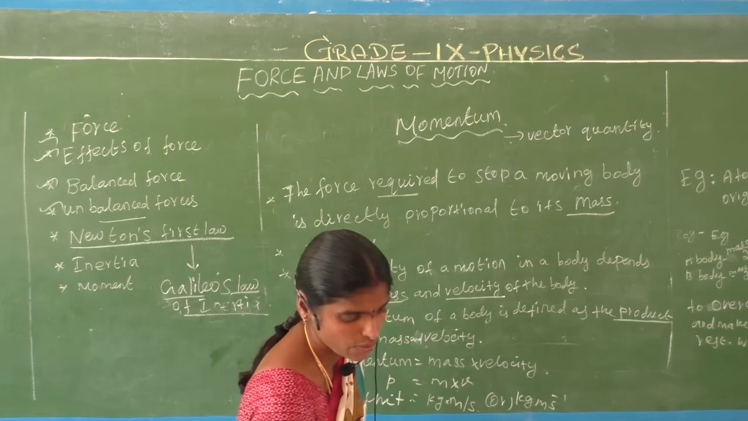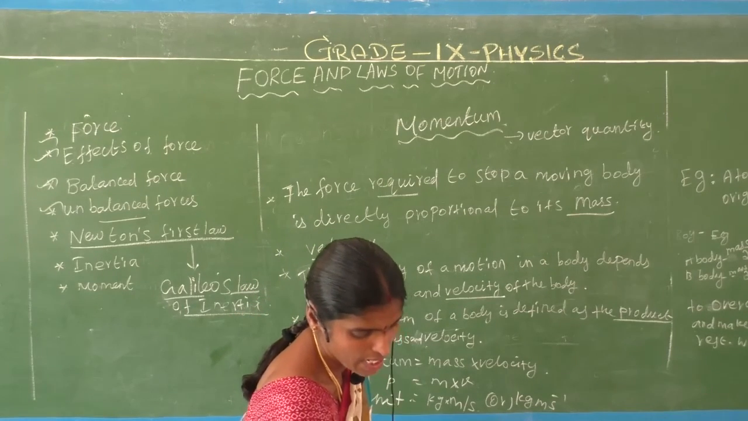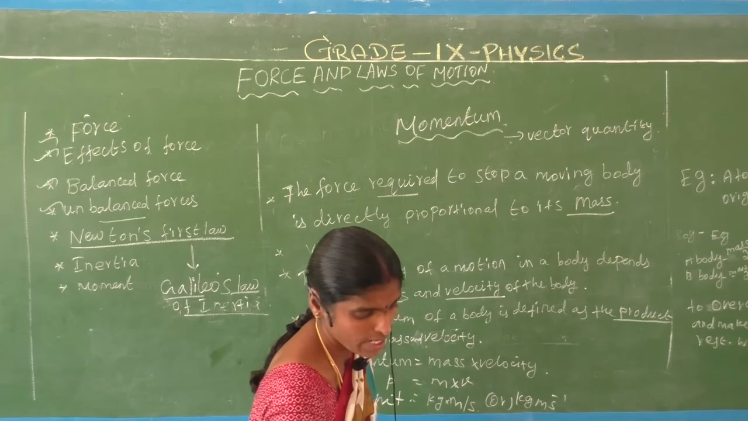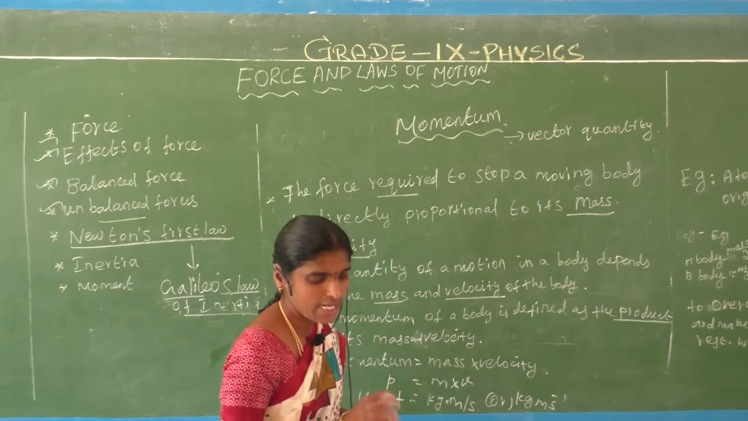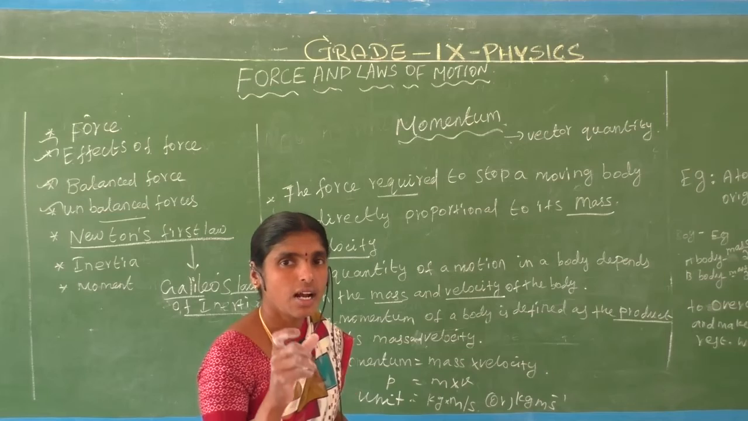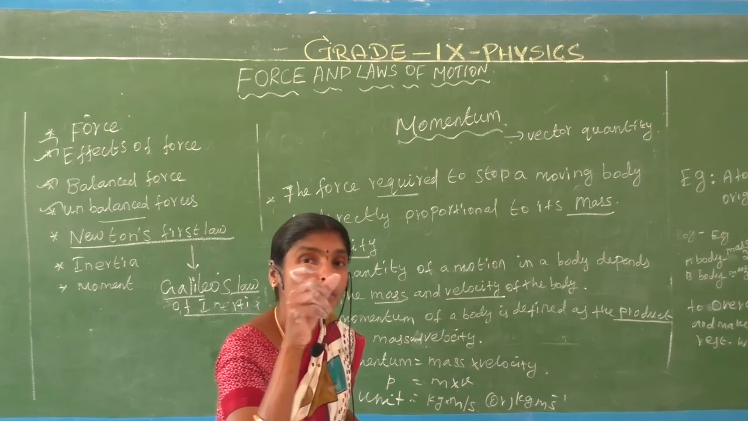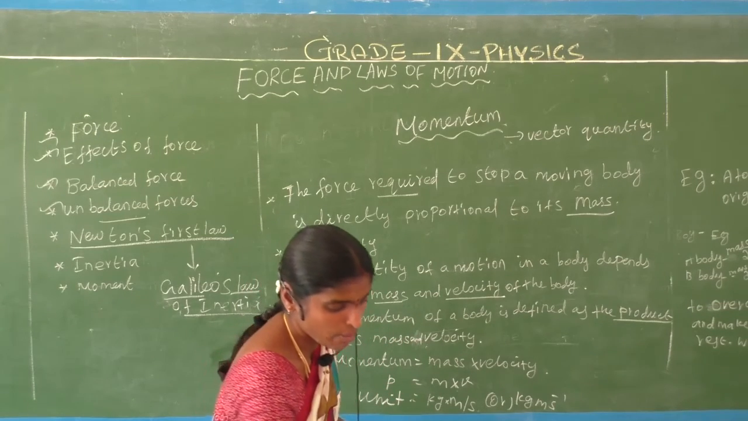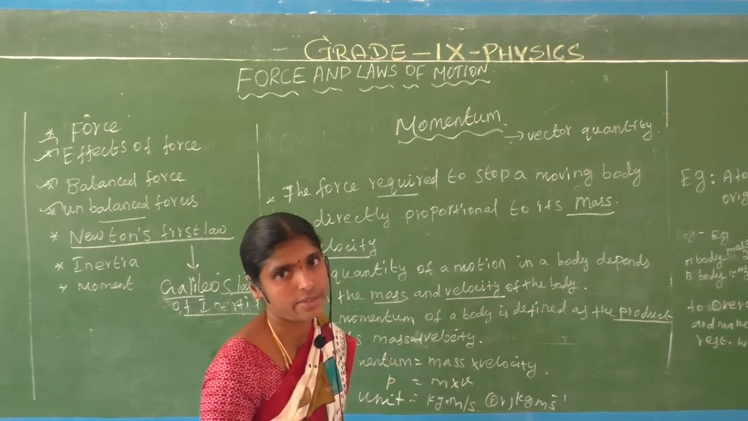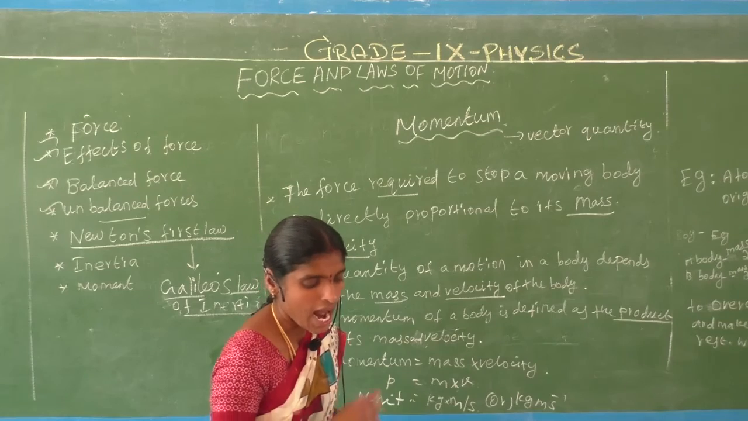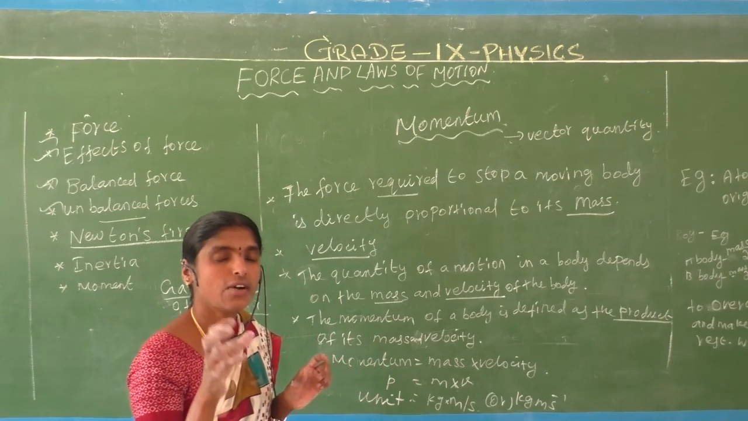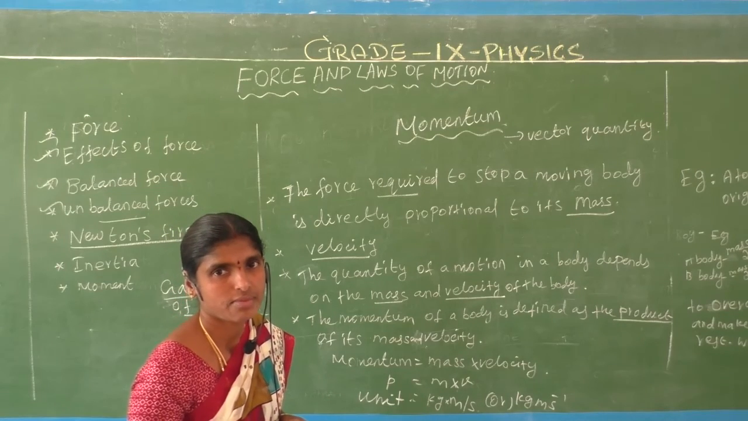What is Newton's first law? An object at rest will remain at rest, and a body in motion will continue in motion in a straight line at uniform speed, unless it is compelled by an external force to change its state of rest or uniform motion.